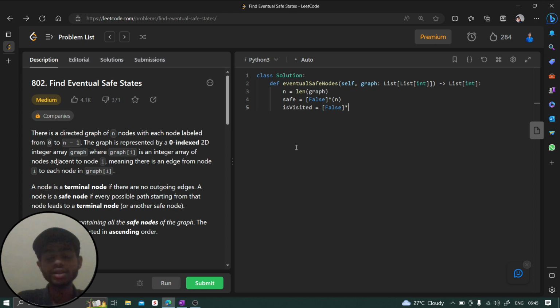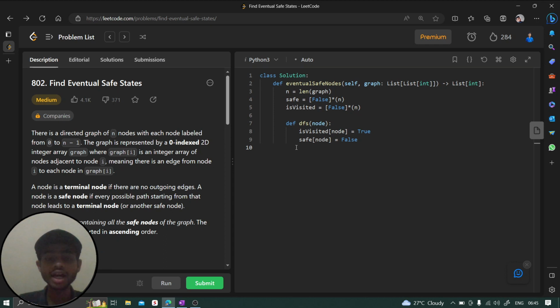Right. Once this is done, we are going to define one function, solve, or we can say DFS, and here we are going to take a node. Initially, we define visited of node to be true, and we say safe of this node is going to be false. Initially I'm defining it as false because if in future I come in a loop, that if the same node occurs, then this value should take false, right? Fine.